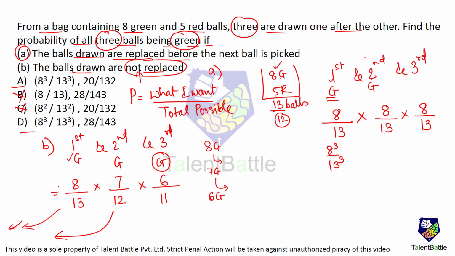So the total probability for the second case comes out to be 8 by 13 into 7 by 12 into 6 by 11. So if you try to cancel it out, what you are going to get is 7 4s are 28 divided by... Now no need to multiply this. Okay. Even if you multiply, it's okay. But no need to multiply directly. You can mark the answer as D because the difference in numerator can help you get the answer directly. 7 4s are 28. Directly mark option D as the answer. This one.